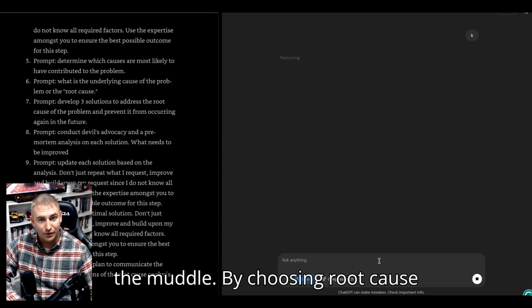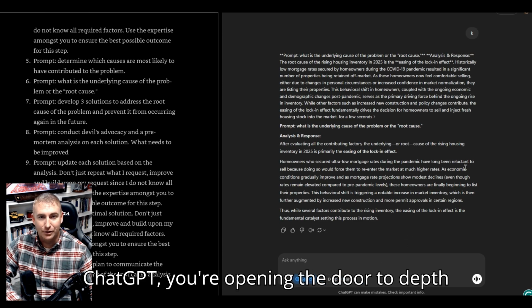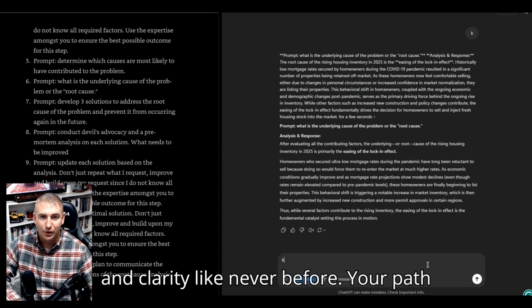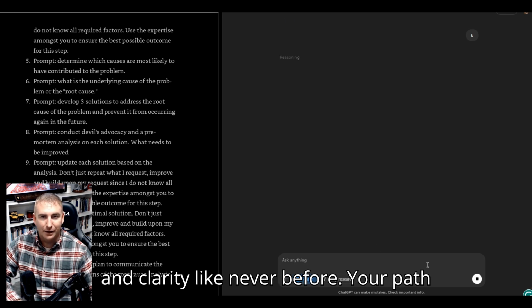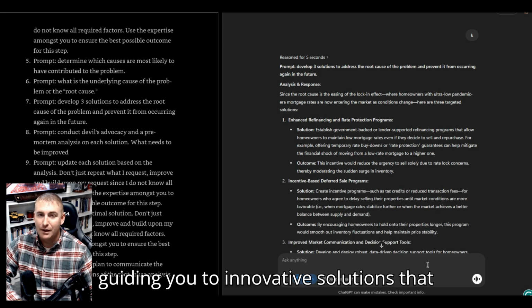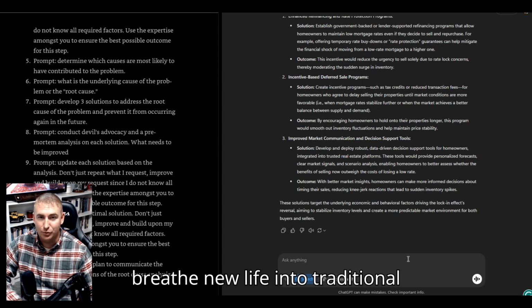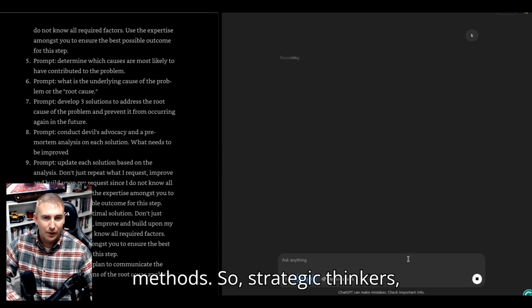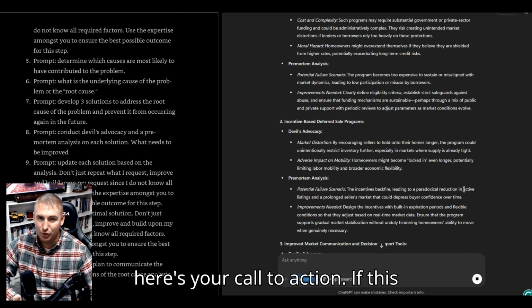By choosing root cause analysis with the added prowess of ChatGPT, you're opening the door to depth and clarity like never before. Your path to uncovering insights is dynamic, guiding you to innovative solutions that breathe new life into traditional methods.